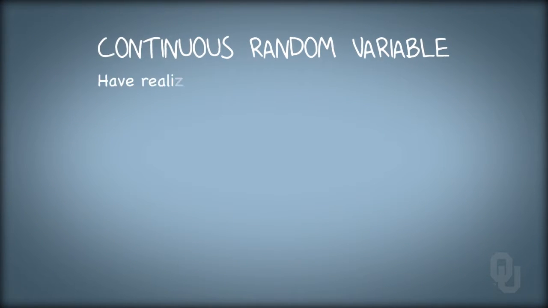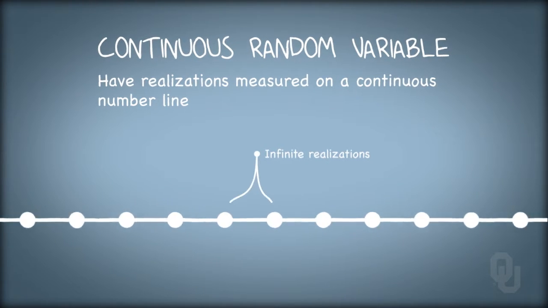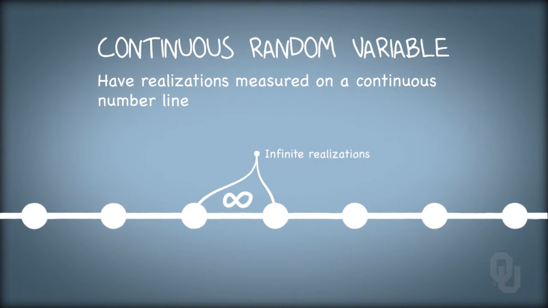Continuous random variables have realizations that are measured on a continuous number line. Rather than discrete categories, we have continuous values. And there are presumably infinite realizations of a continuous random variable because there are an infinite number of values in between 2 points on a continuous number line.